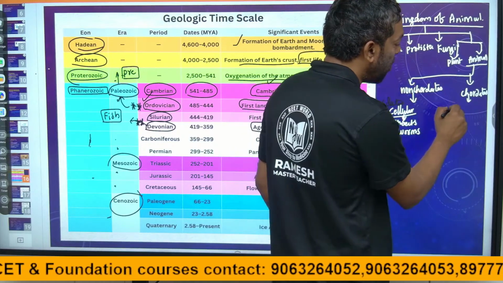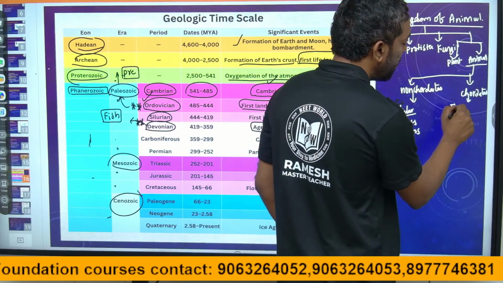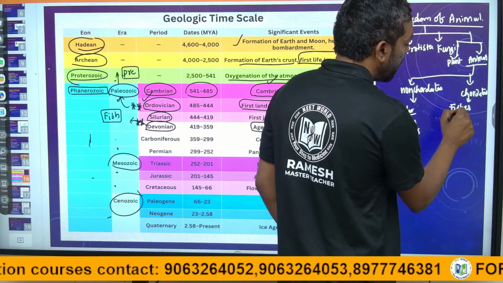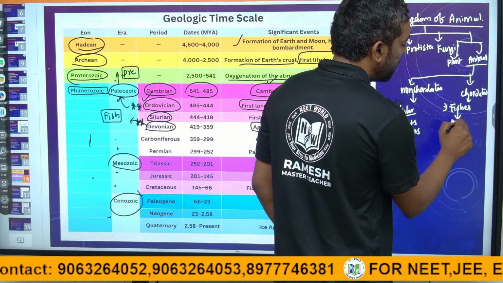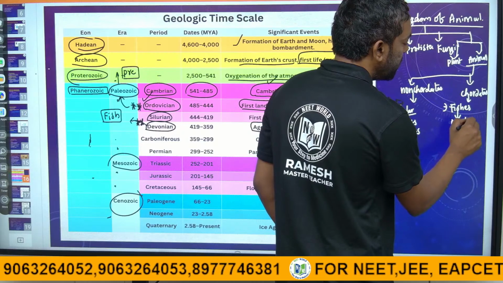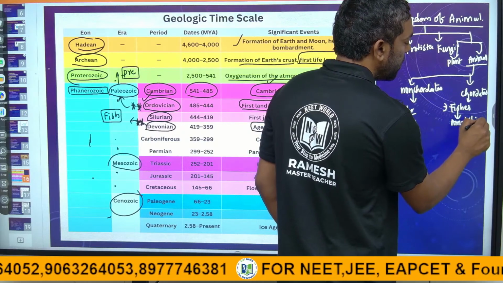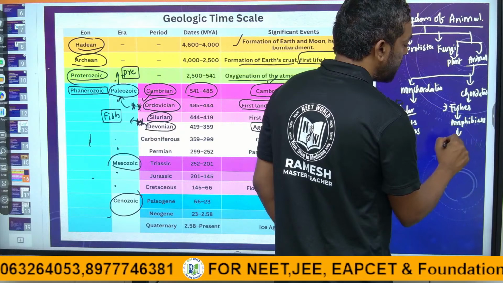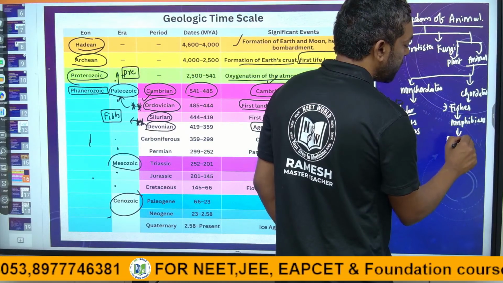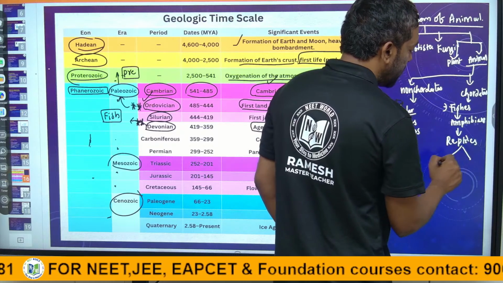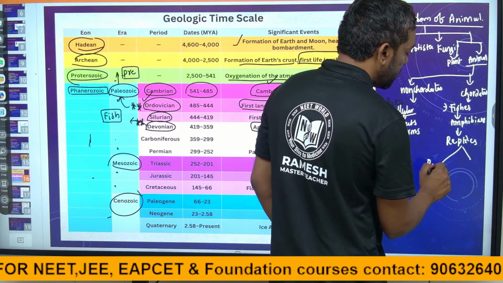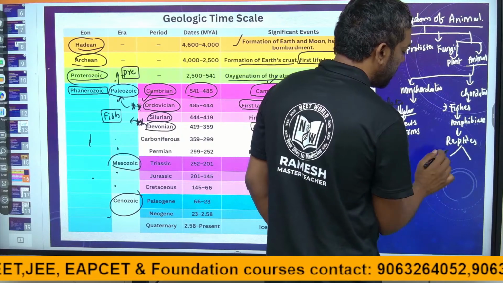If we come to the chordates, first fishes are there. From the fishes, amphibians developed. After amphibians, reptiles. From the reptiles, there are birds and mammals.